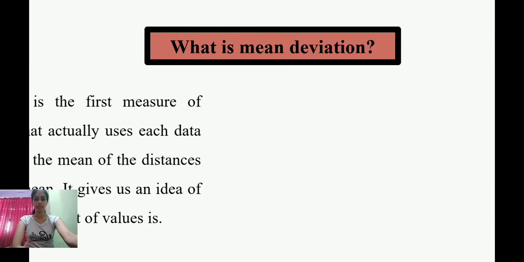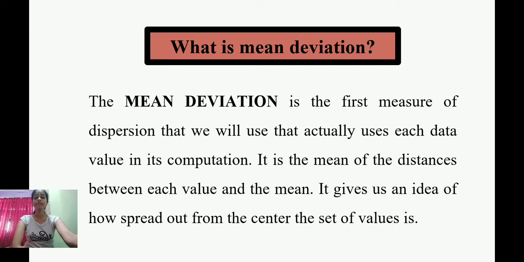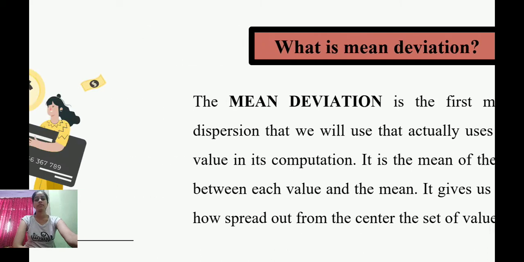Meaning of mean deviation. The mean deviation is the first measure of dispersion that we will use that actually uses a data value in its computation. It is the mean of the distances between each value and the mean. It gives us an idea of how spread out from the center the set of values is.